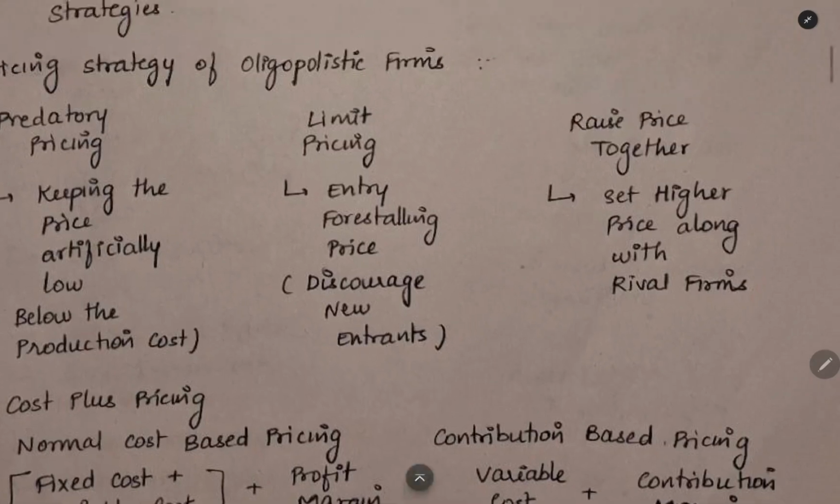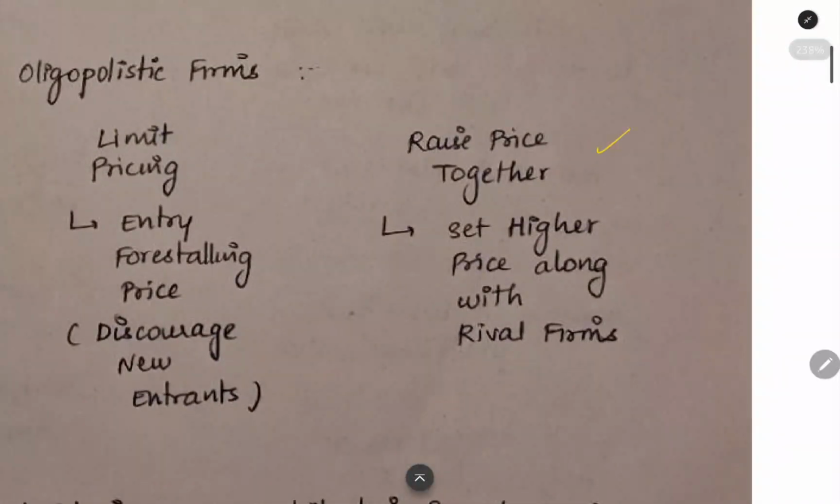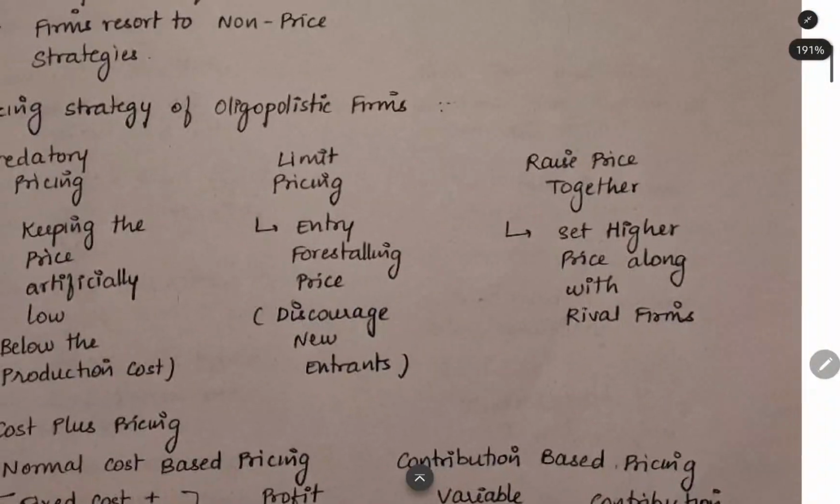We will be acting like a predator here. And then limit pricing. Limit pricing means entry forestalling price. We will discourage new entrants from entering the market. We will set the price at a low limit. The new entrant will not be able to match that price and get profits. Then they will raise the price together. All the oligopoly firms will raise the price together. So it will benefit all the firms.